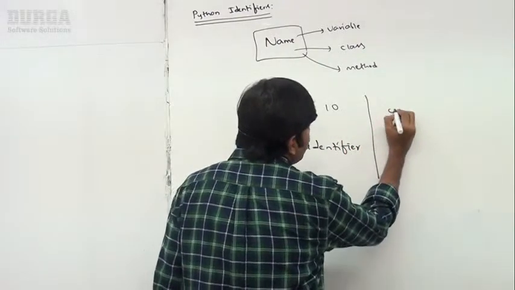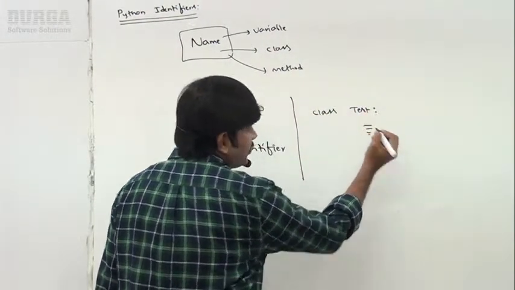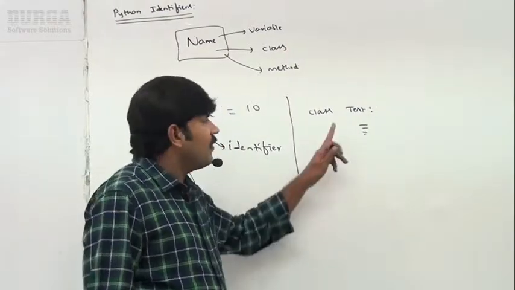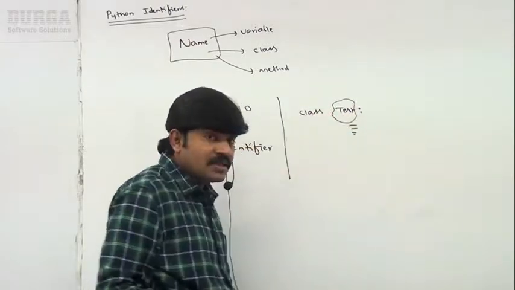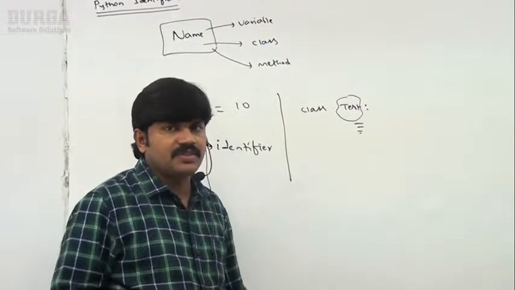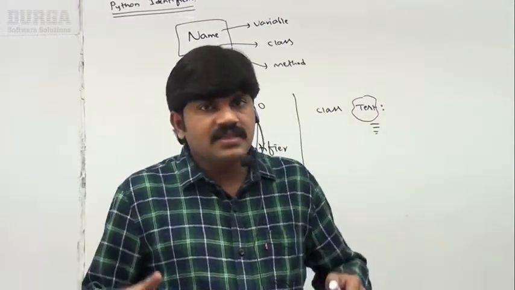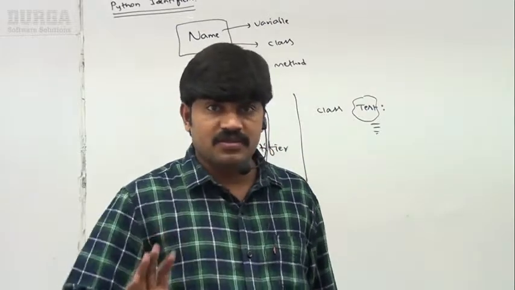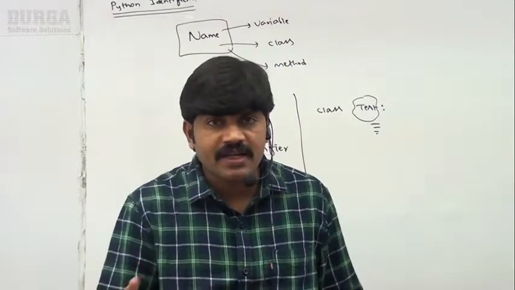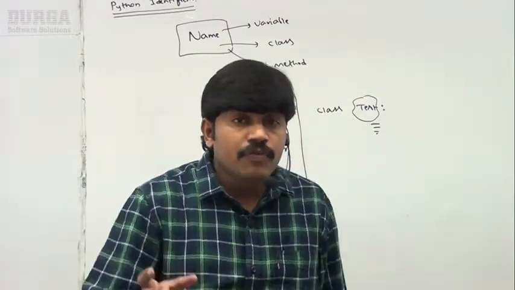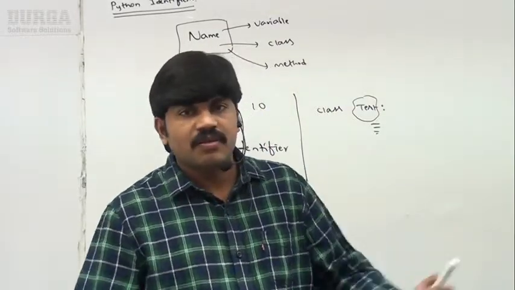Similarly, I am taking class Test. Some code I am going to write; anyway, in object oriented programming I will discuss in detail. class Test colon, just like this. What is Test? Test is the name of the class. This name itself is nothing but an identifier. Are you in the position to understand, right? What is an identifier? An identifier is a name. It can be a method name, variable name, class name, which can be used for identification purposes. If 10 variables are there, how can I identify each variable? By using its name. If 10 classes are there, how can I differentiate each class? By using its name. Same for methods and modules also.